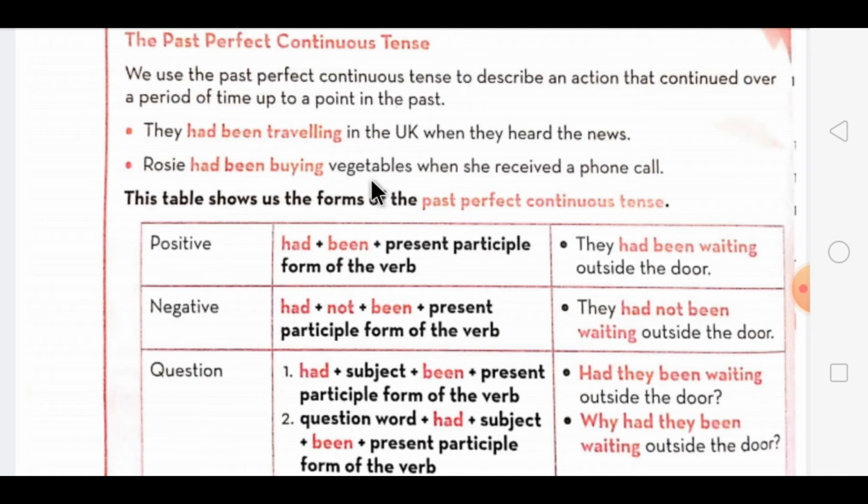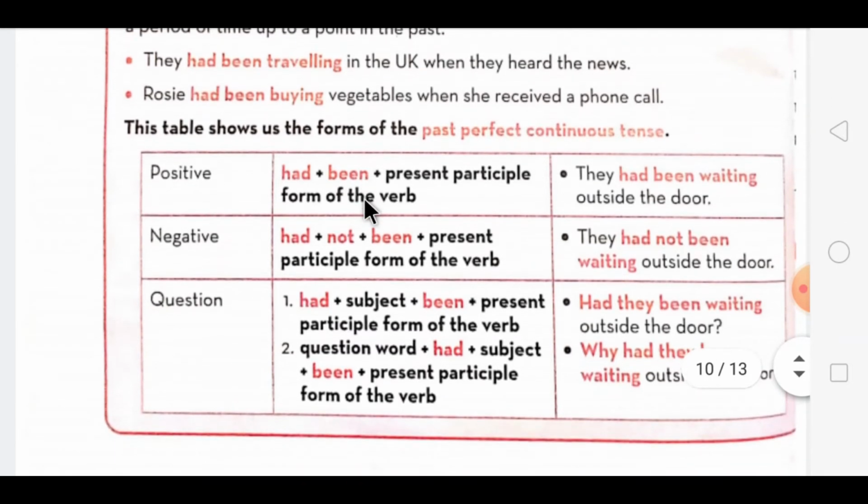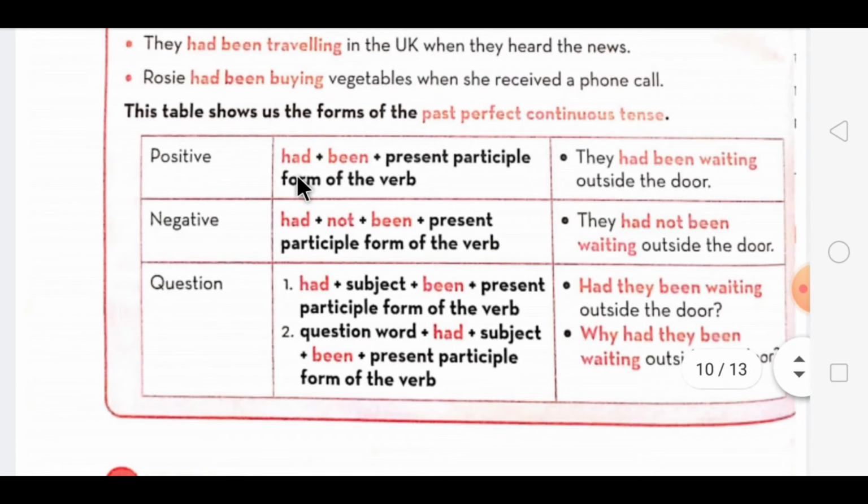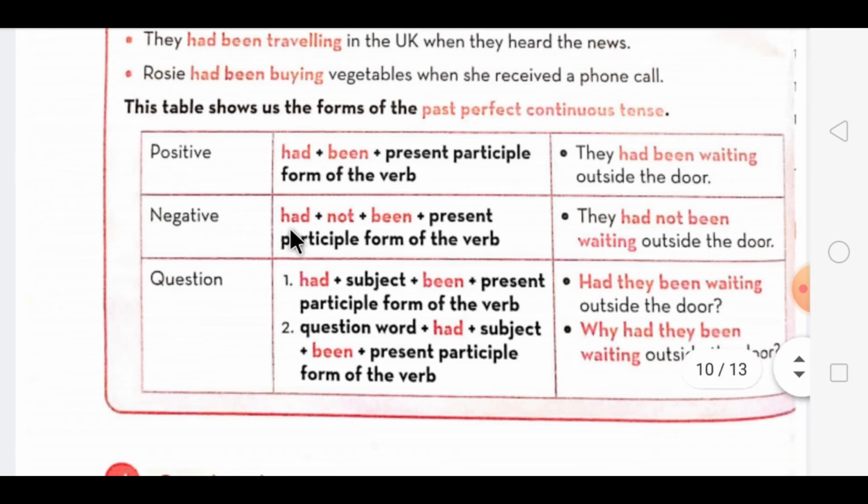So this action of past perfect continuous is being followed with simple past tense over here. Now let's look at the table. What will be the formation for forming positive, negative and question in past perfect continuous tense? So for forming positive, we use had plus been plus present participle form of the verb, means ing form of the verb. Then for negative, we use had.